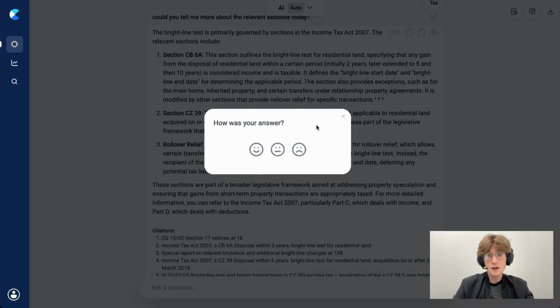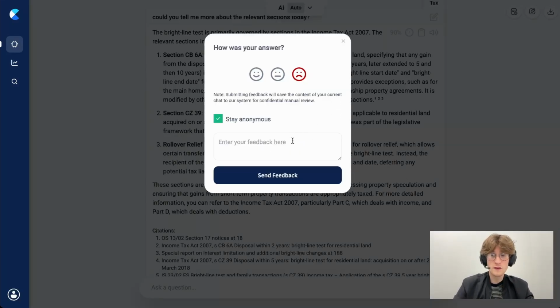If you manually report an answer that you receive, that's the only way that anyone from the Law Cyborg team will see any question or answer that goes through our platform. Usually, it's all fully encrypted, at rest and in transit, and the only exception is with manual reports. Even then, you can choose whether or not you stay anonymous, and we're also bound by strict NDAs. So even though a support member will see your answer if a report comes through, we're still legally obligated to not share any of that information.